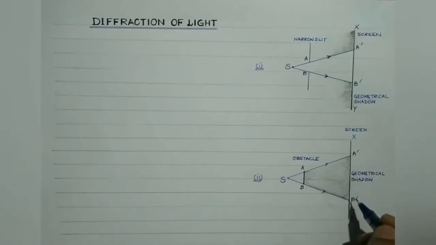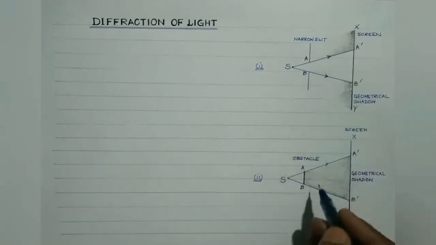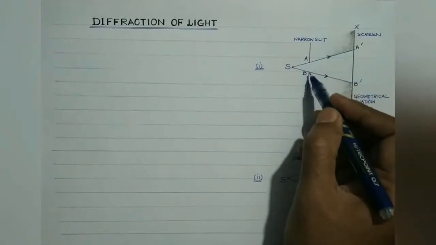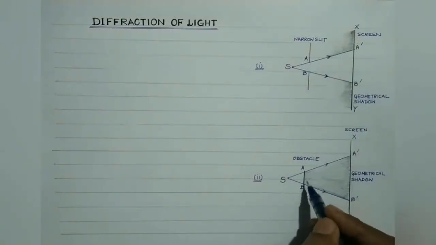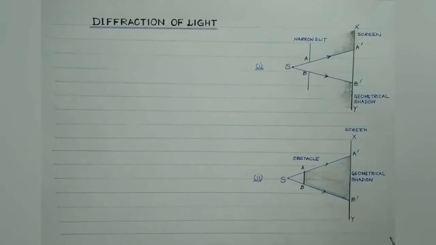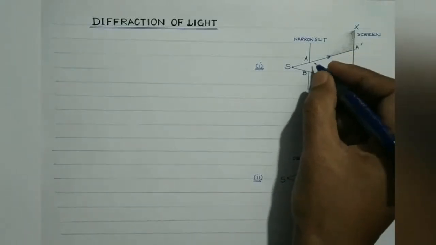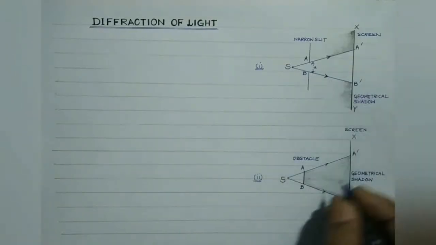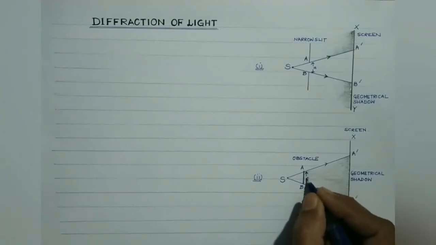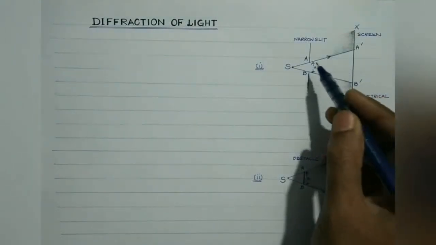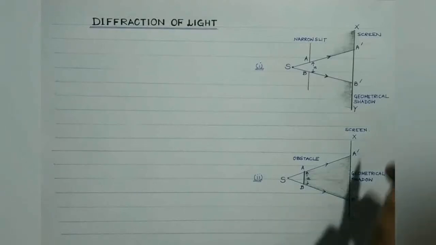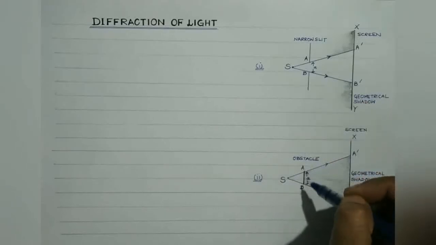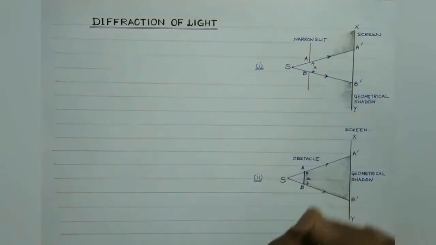on the screen, right? But students, remember, these two situations are observed strictly only and only when the size of the slit or the size of the obstacle is very large. Suppose the width of the slit or the size of the obstacle is considered to be small a. Now, if the width of the slit or the size of the obstacle is very large, then only this phenomenon is observed. However, students, if the size of the obstacle or the width of the slit is very small, comparable